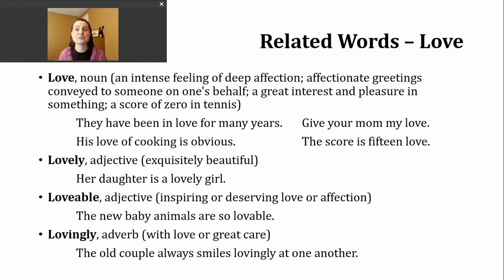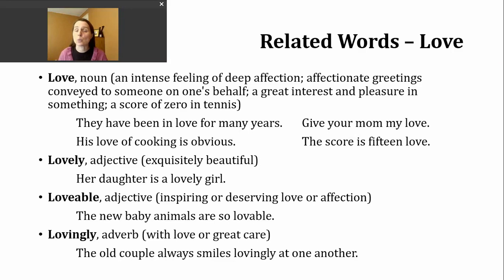A third way to use the noun love is to mean a great interest and pleasure in something. An example of that, his love of cooking is obvious. So really strong interest and pleasure in the action or activity of cooking. A final way you might hear love used is in the sport of tennis, and that's referring to a score of 0. So if you're following the Australian Open, which is happening right now, you might hear an announcer say something like, the score is 15 love. So 15, just another way to say 0.